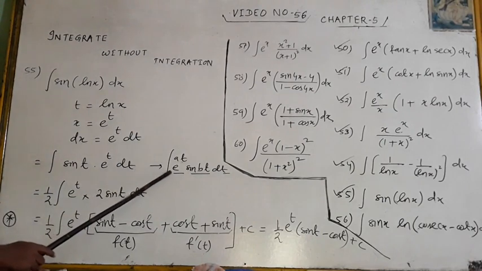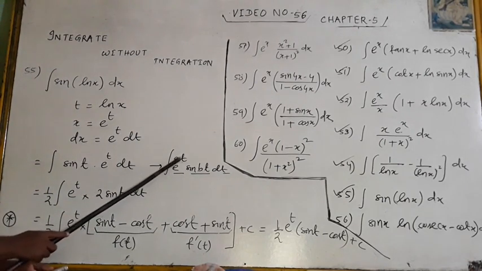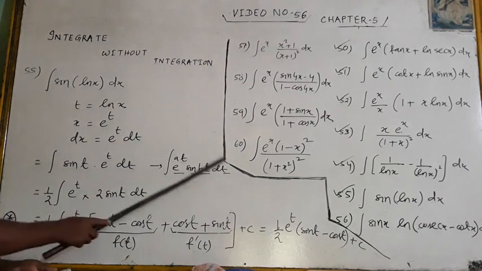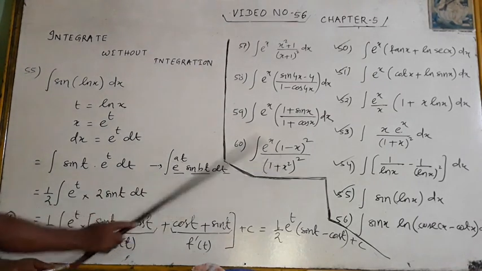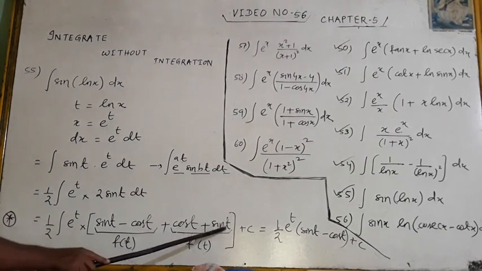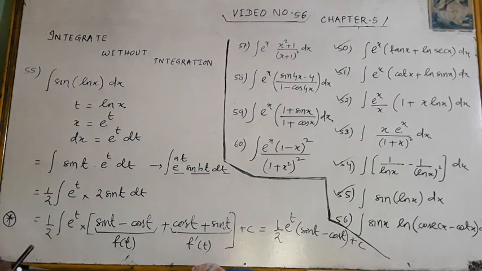Here you can apply the formula for e to the power at sin bt dt. You can apply this, but it is one method. I am telling a very trick method. You should remember it. What is that? Multiply by 1 by 2, divide here by 2, multiply 2 sin t. What I am writing here? Look at this. I am writing it as sin t minus cos t plus cos t plus sin t. Then you will ask, sir, why are you writing like this?